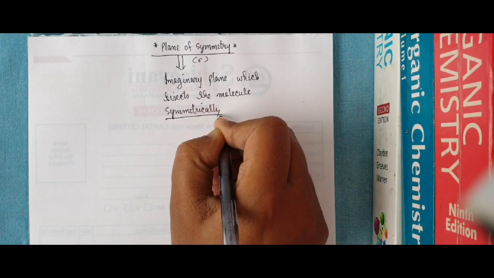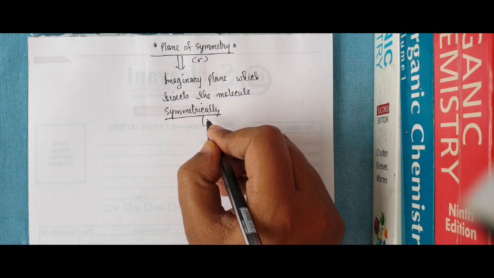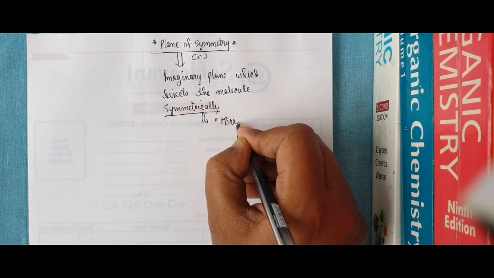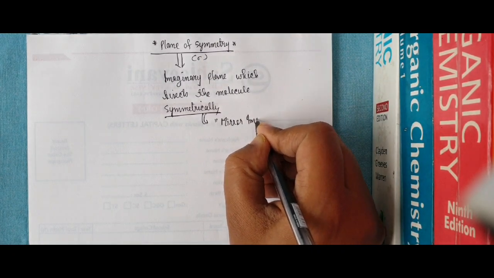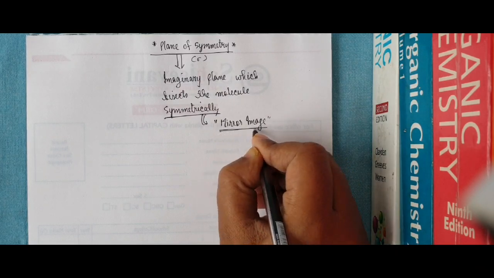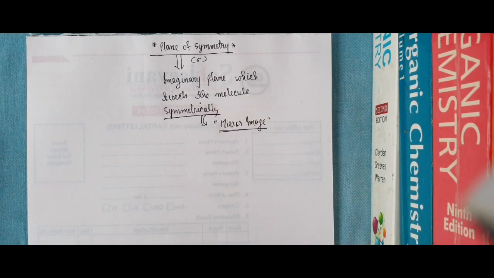What is the meaning of symmetrically? You can say it in such a way: to find the mirror image. I will see it further.